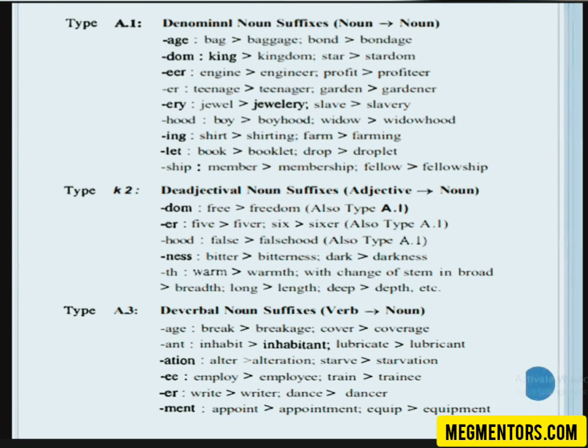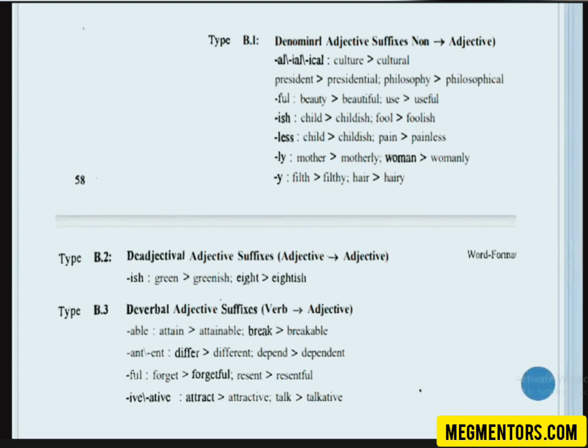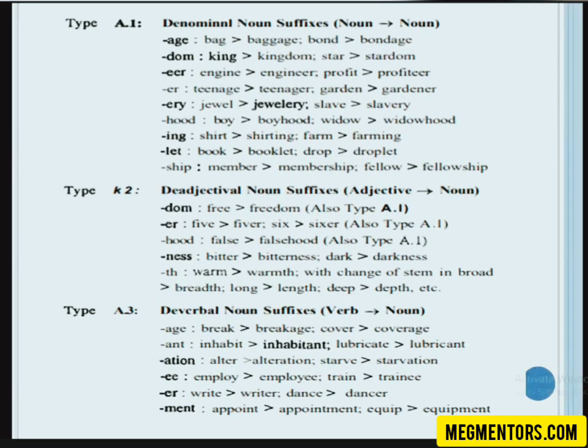Clear? Similarly, we have de-adjectival suffixes. Does age always make the word a noun? Yes, age makes the word a noun always. Age is a noun suffix. Similarly, tion is also a noun suffix. ion, tion, they're all noun suffixes.